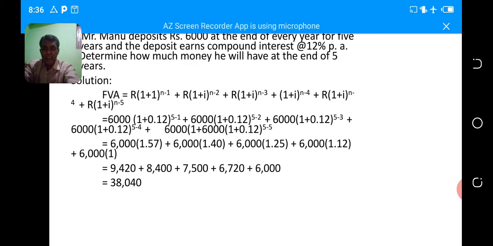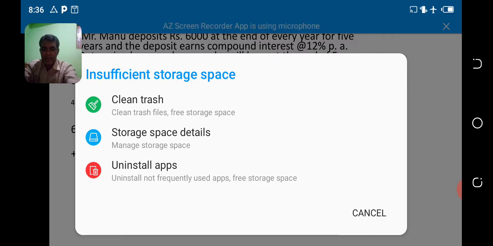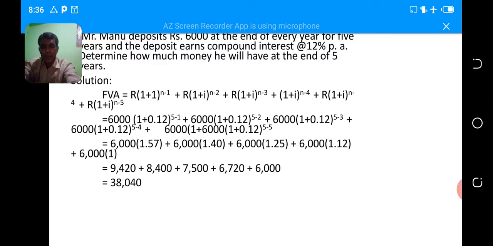Up to 5 years, Mr. Manu deposited 6,000. Here cash flows are even. First year 6,000, second year 6,000, third year 6,000, fourth year 6,000, fifth year also 6,000. Maximum number of years will be 5 years.